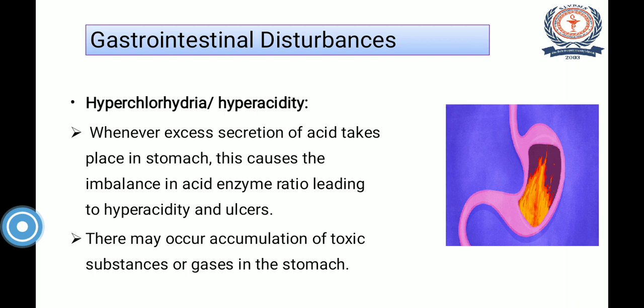Then there is hyperchlorhydria or hyperacidity. Hyper means increased level of chlorhydria, which is nothing but the acid level. Whenever excess secretion of acid takes place in the stomach, it causes an imbalance in the acid enzyme ratio and leads to hyperacidity, and further it leads to ulcers. There may also be accumulation of toxic substances or gases in the stomach because of the increased level of hydrochloric acid. So, this is the second gastrointestinal disturbance.